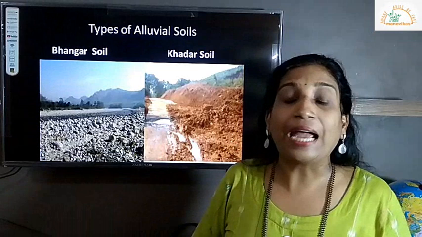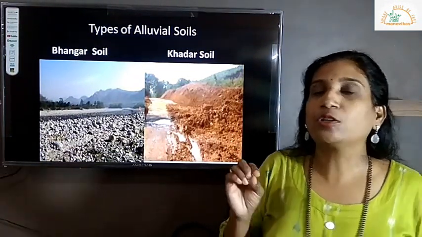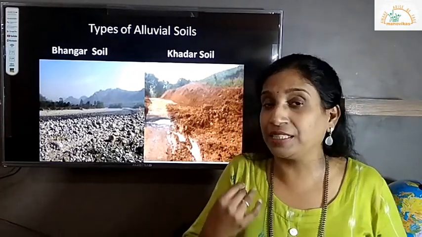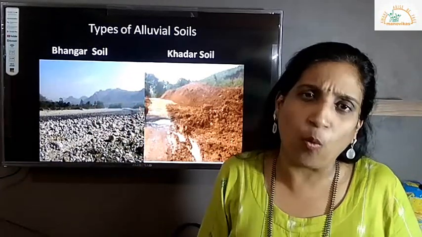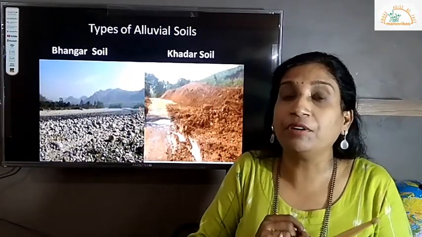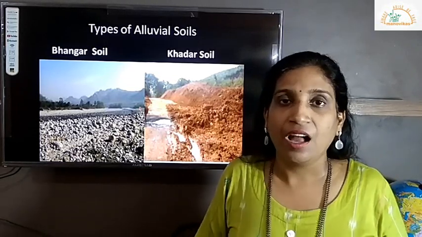Okay, there are two types of alluvial soils we have in India. One is called Bhangar soil, one is called Khadar soil. Now the word Bhangar itself will tell you something which is very old. During the rainy season, when major rivers like the Ganga, Yamuna, Brahmaputra get flooded, what happens?